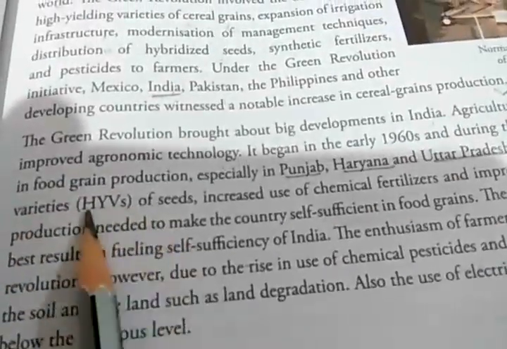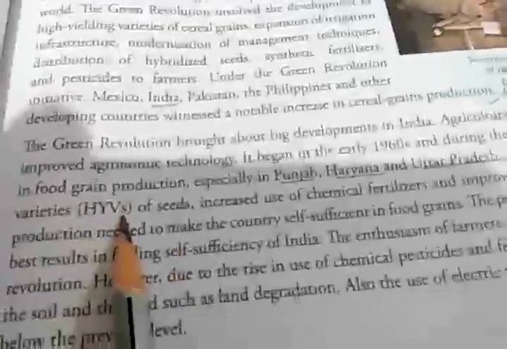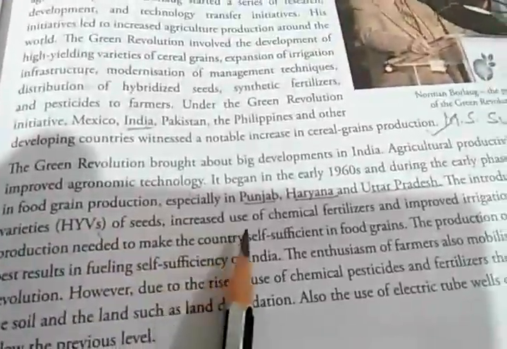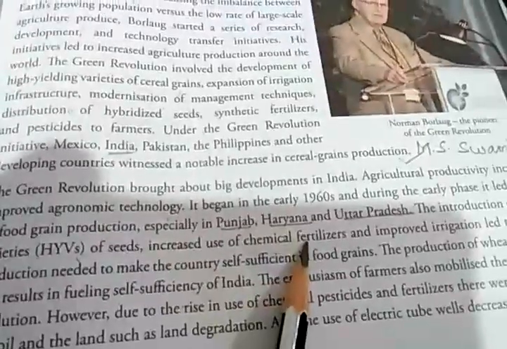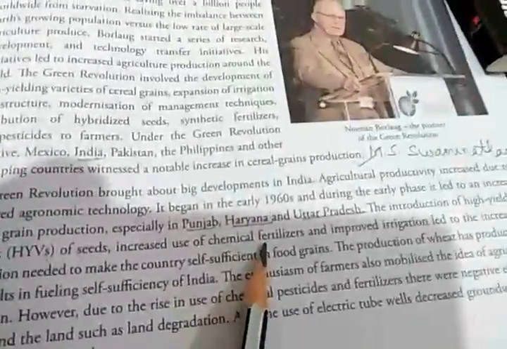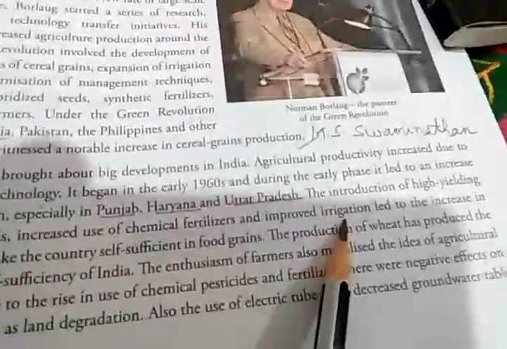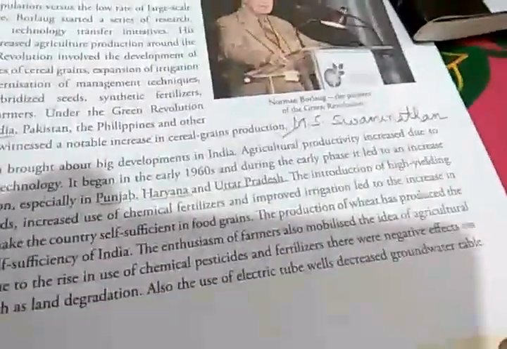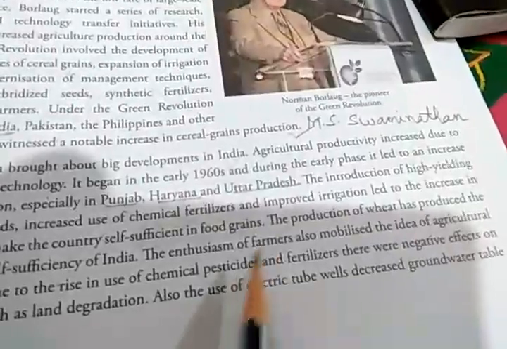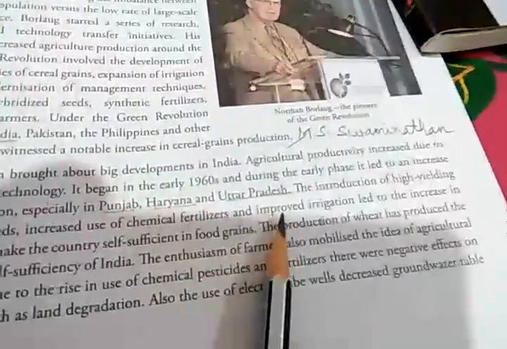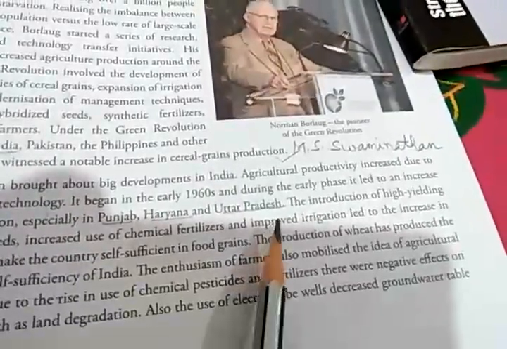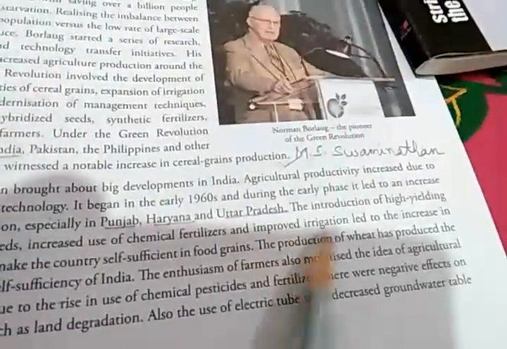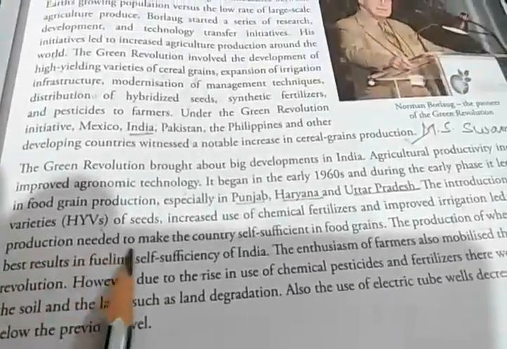The introduction of high yielding variety seeds, HYV, that is good quality, high yielding seeds, increased use of chemical fertilizers, synthetic fertilizers, which increased the fertility of the soil, and improved irrigation. The Indira Gandhi Canal, which is the longest canal in India, in Punjab and Haryana region, and Rajasthan also, the water is supplied by the Indira Gandhi Canal, and so improved irrigation led to an increase in production needed to make the country self-sufficient in food grains.